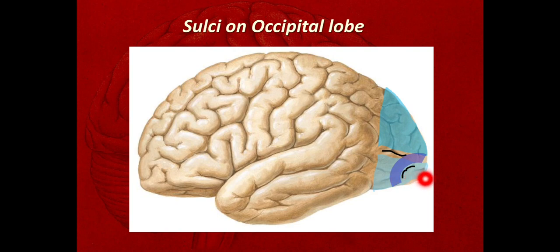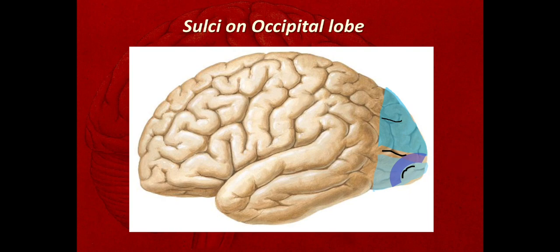Just in front of this occipital pole, there is the C-shaped sulcus that is called the lunate sulcus. In front of the lunate sulcus, there is the longitudinally running sulcus called the gyrus descendens. The next sulcus seen here is the transverse occipital sulcus.